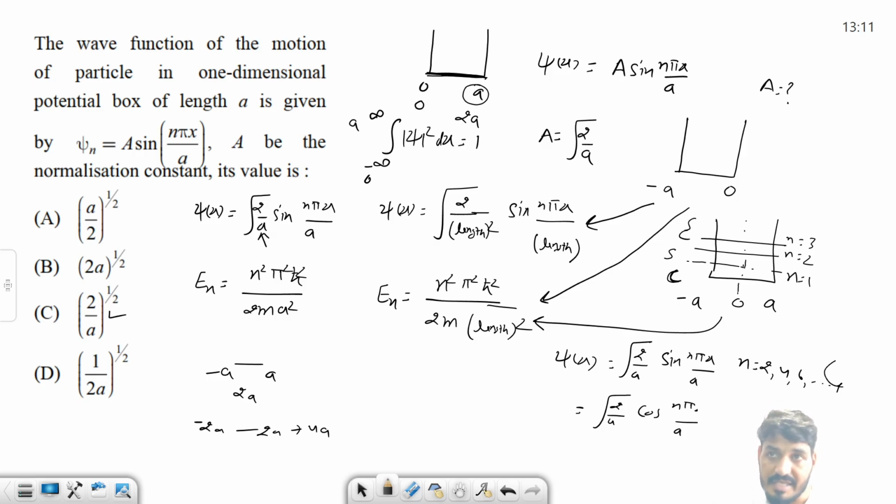ठीक है, इस तरह से याद ना रहे, you just remember this one. You'll start from the cos if potential is symmetric. ठीक है, so just remember these concepts behind this kind of question. Fine. Okay, let's see the next question.